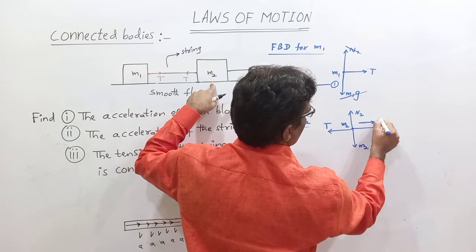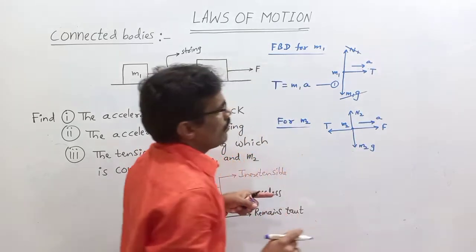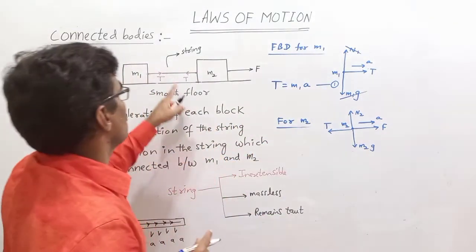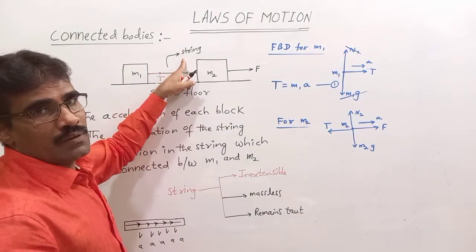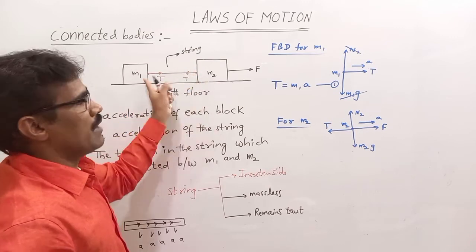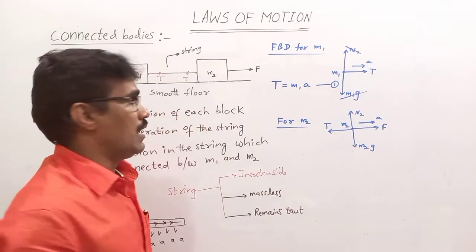So M2 moves this side with acceleration A, and M1 also moves with acceleration A. Why do M1 and M2 have the same acceleration? Because they are connected by an inextensible, massless string. That's why both have the same acceleration, and the string also has the same acceleration as the blocks.